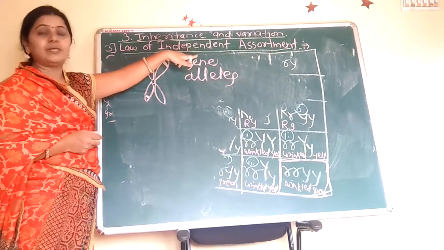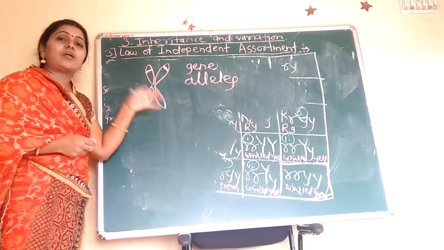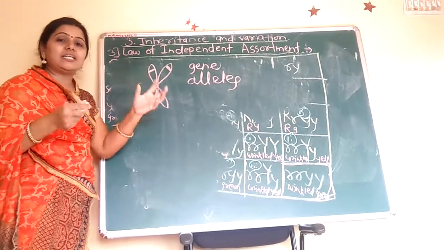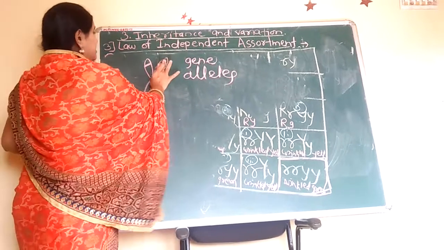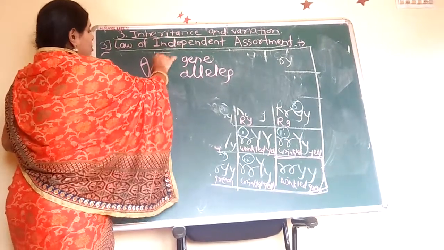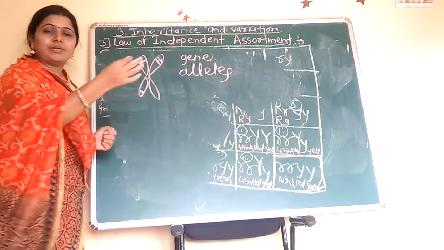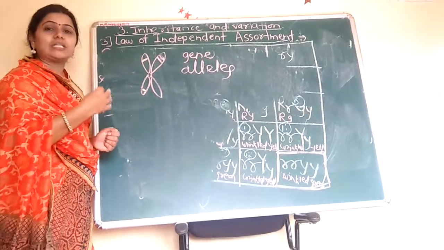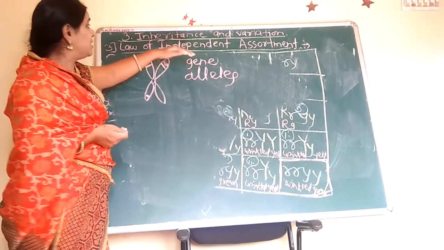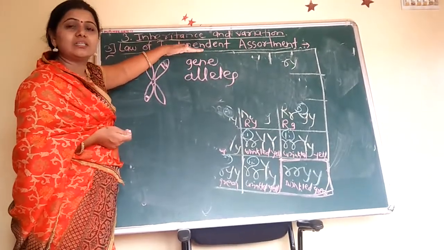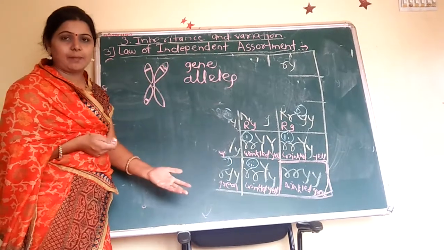This is the law of independence. But it is not possible when the genes are linked with each other or come close with each other. When the genes are present close with each other, or the linkage between some genes or the linkage between alleles, this law is not possible. That means this law of independence is also not universally applicable.